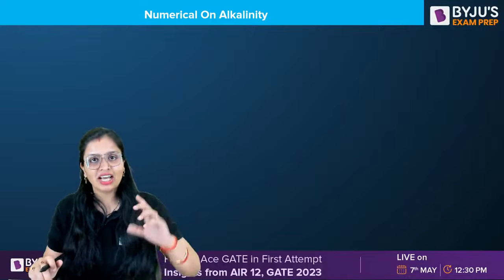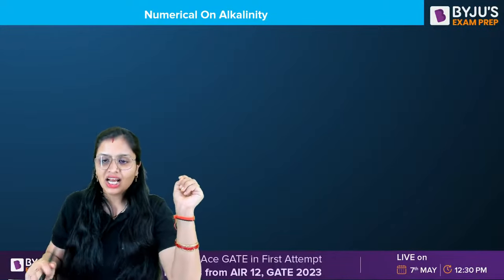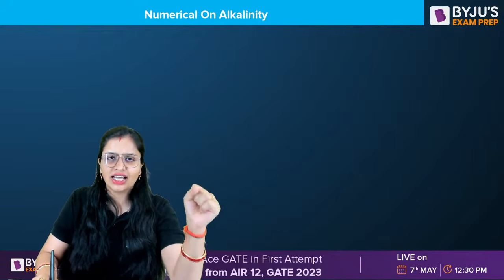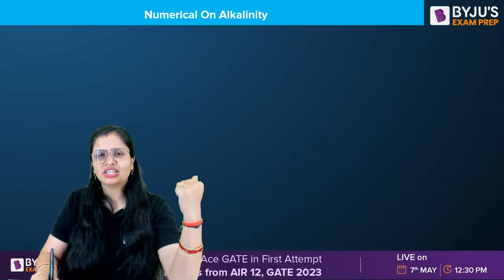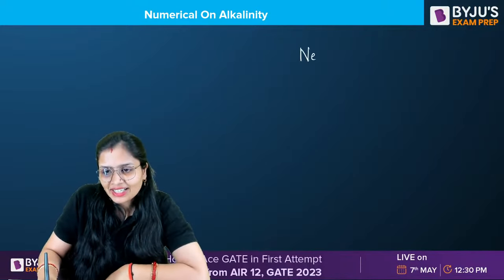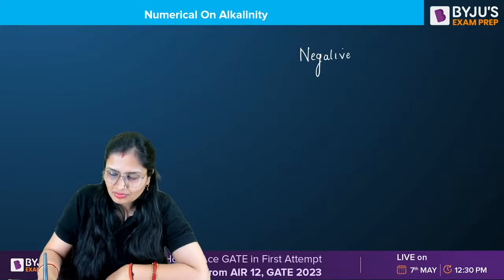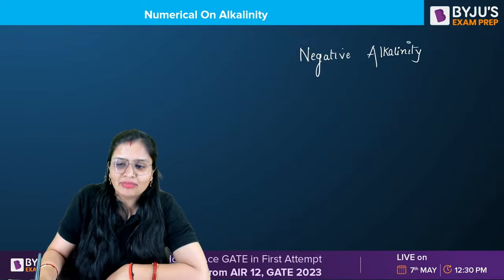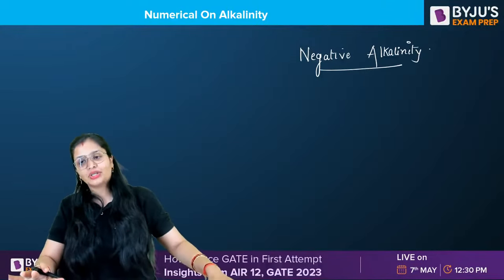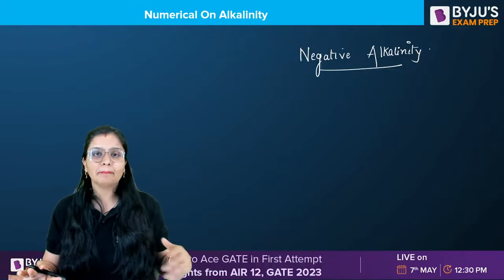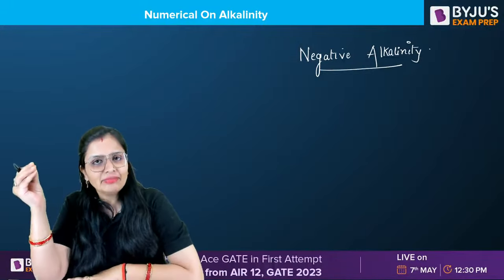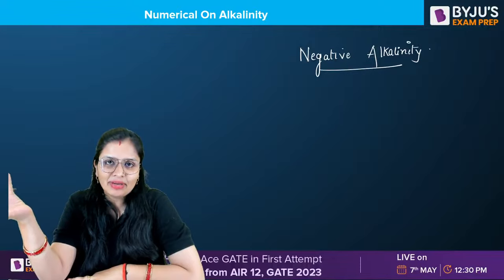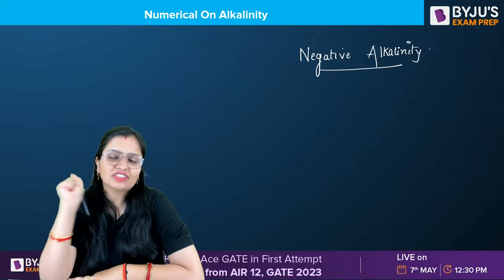There's one more thing I have to tell you, then we'll move to the numericals. In some examinations you have theoretical questions, and in some standard textbooks you have the term negative alkalinity. Technically there is nothing called negative alkalinity, but sometimes they ask it. Alkalinity means the ability of water to neutralize acid. The water gets this ability because of the ions, to be precise anions, present in it.